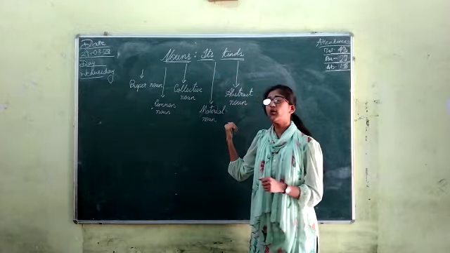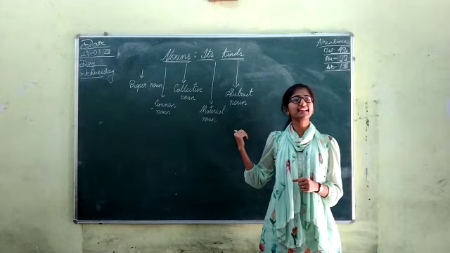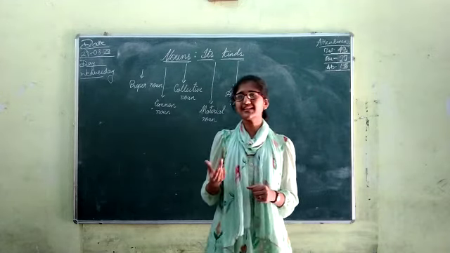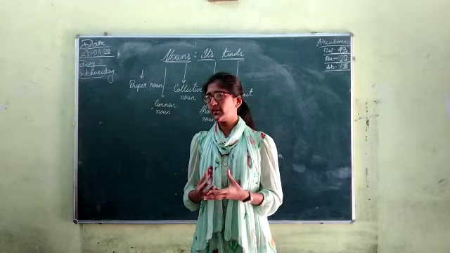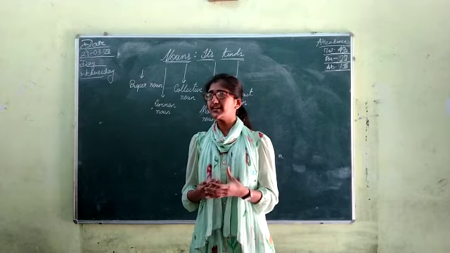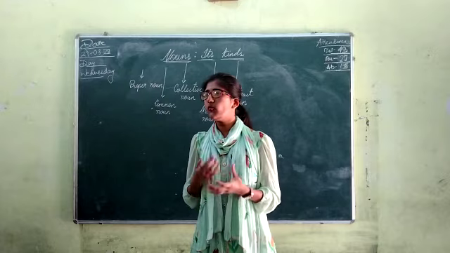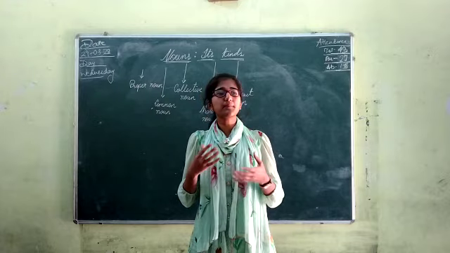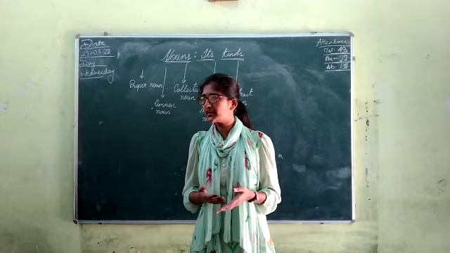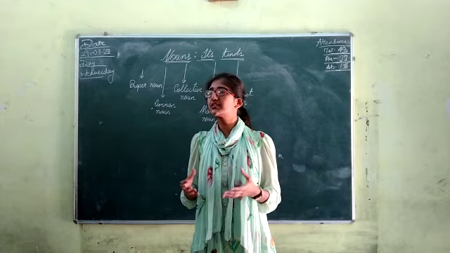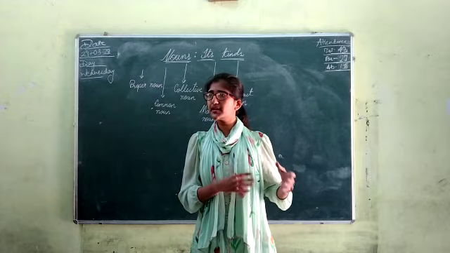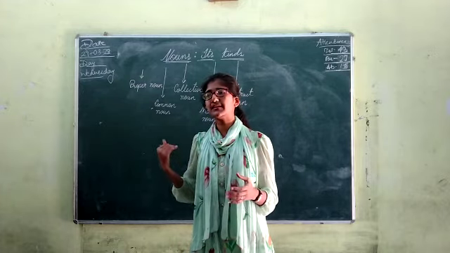Then we have the fourth kind of noun, that is the material noun. Material means any item, any raw material used to make any new thing. Okay, for the manufacturing of new things. For example, oil is there, water is there, paper is there, rubber is there. For making tires we use rubber. Okay, for making the windows and everything we use glass. So these all are becoming the material here in the material noun.